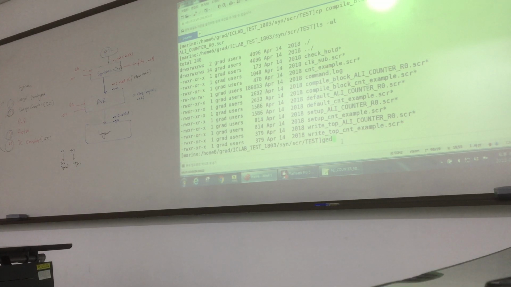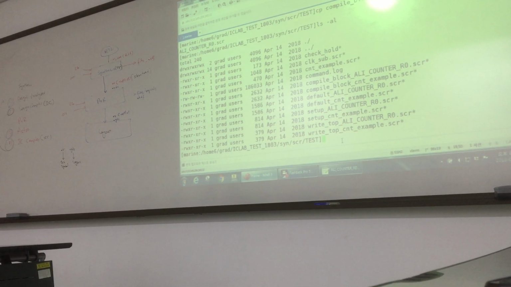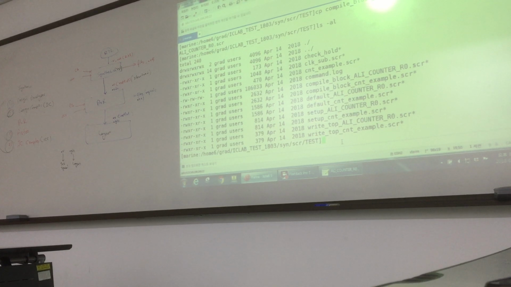So now I open it. First step, you make a folder in script, and then you copy some reference script files. Then for your block, you either rename them or copy them with different names, with your module name. And next we will modify the script. This is very important. After that, you can say synthesis is finished. This is the main step, because after that we just run the tool and give the path, nothing else. It's very easy.